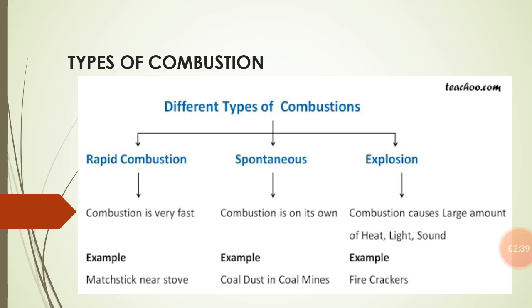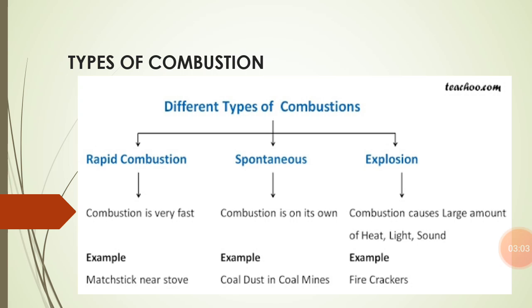Second is spontaneous combustion. Spontaneous combustion is a type of combustion that occurs on its own. It means that we do not supply any external heat for their burning. This type of combustion is known as spontaneous combustion.